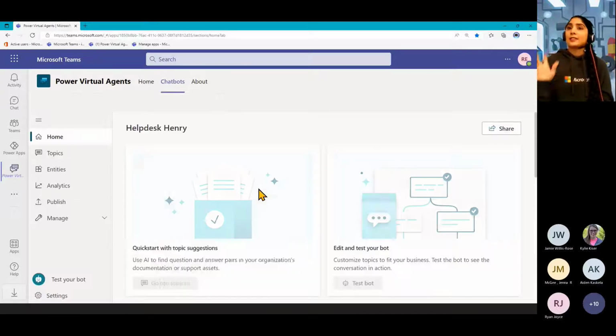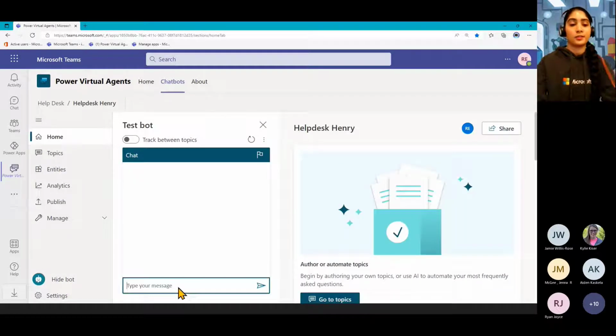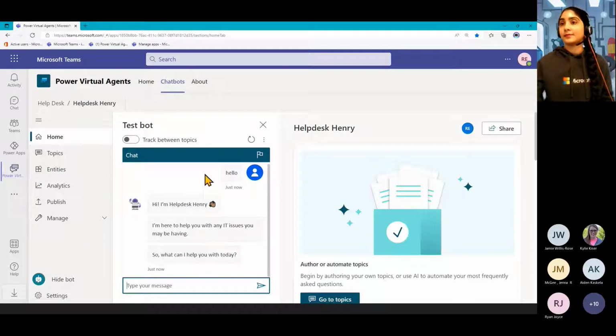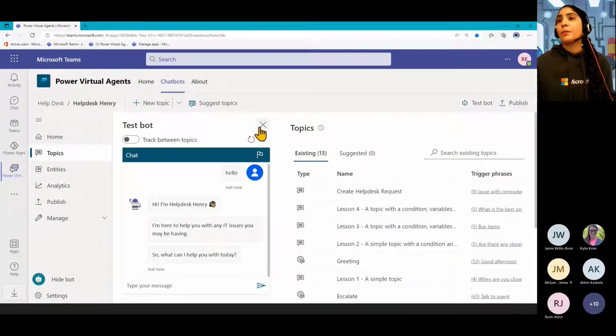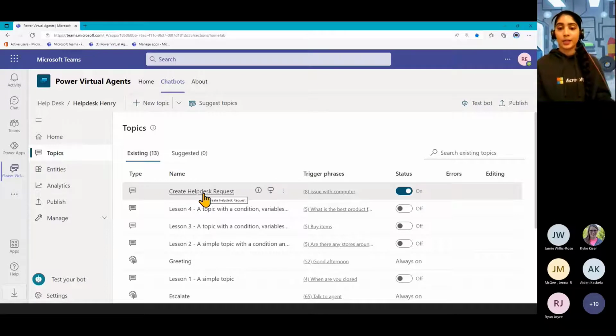All right, so when we get into this, it's similar to that interface that you might have already seen before with the full version of PVA. So you have your home page where you can start to test your bot out and talk to it. You have your topics area, which are the different scenarios that your bot has been set up to handle. So from the topics, you can see I have this one here, which is the one I'll show you today, where our bot is going to be creating a help desk request for people. But of course, you can extend this, add more to it.